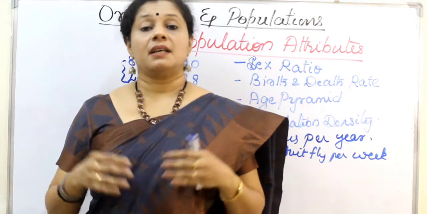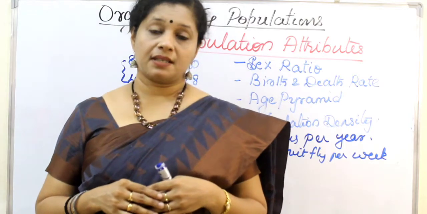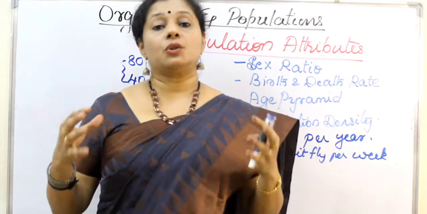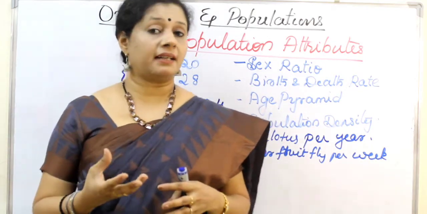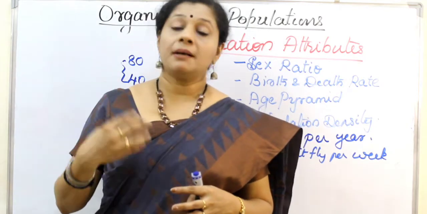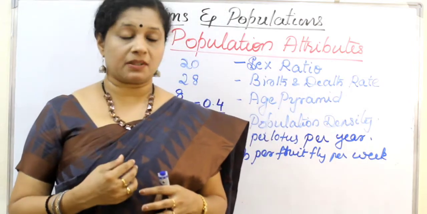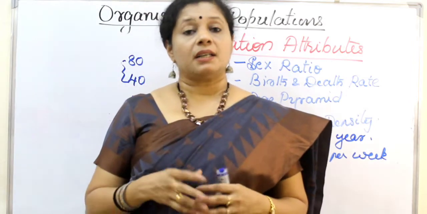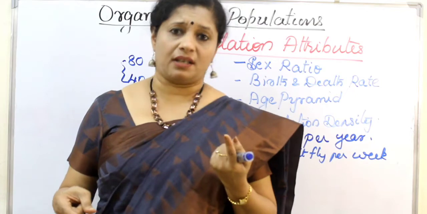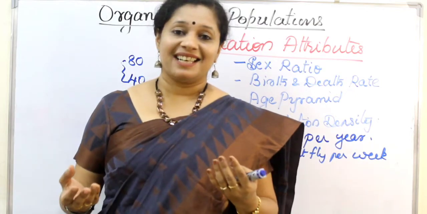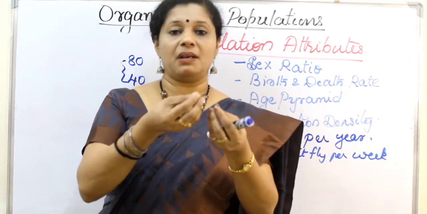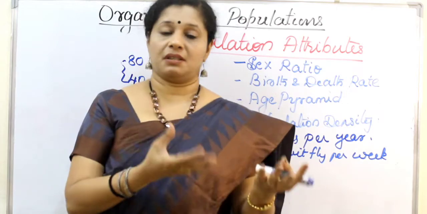Then another point is that the number alone may not help, because in a place there may be a huge banyan tree and 200 Parthenium plants. Parthenium means carrot grass, which is a weed that came with the wheat varieties when we imported them during our Green Revolution programs. Okay, so it is a weed, we don't want that. Number-wise Parthenium is more, but the banyan tree is only one. But what about the significance? Look at the biomass content. The whole 200 Parthenium may come to maybe one branch or twig of this banyan tree only, right?